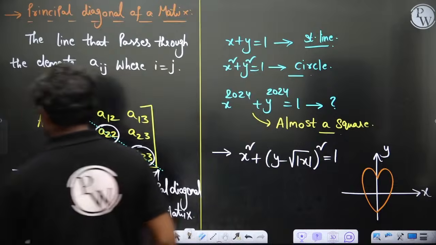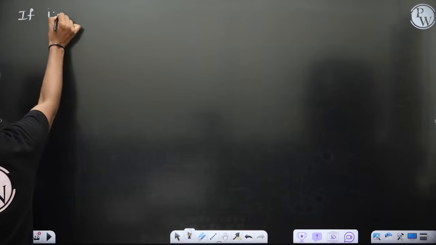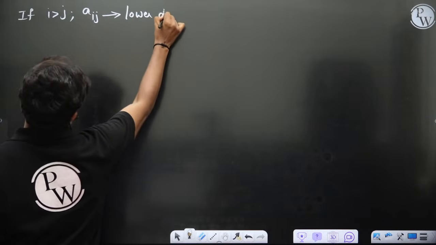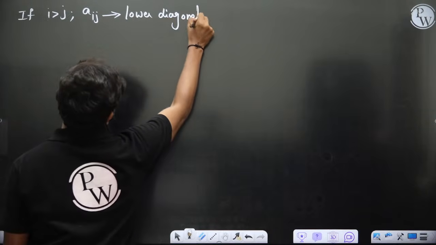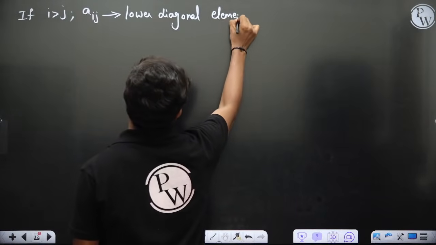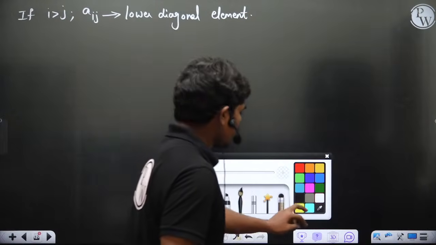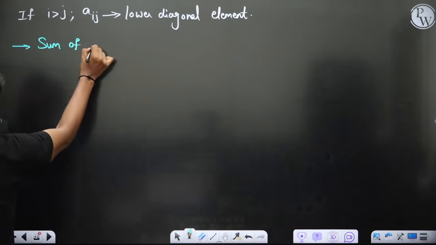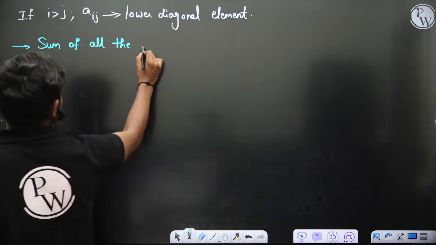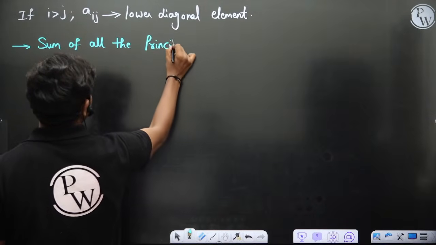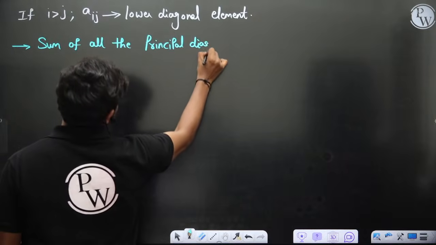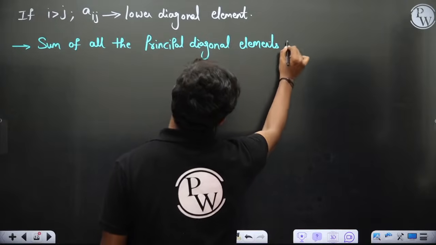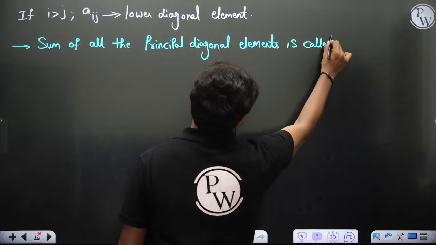Okay, so if i is greater than j, Aij is called a lower diagonal element. And the sum of all the principal diagonal elements is called one very important word.